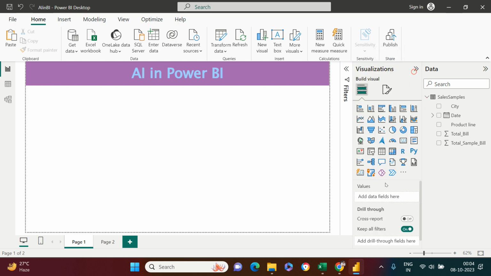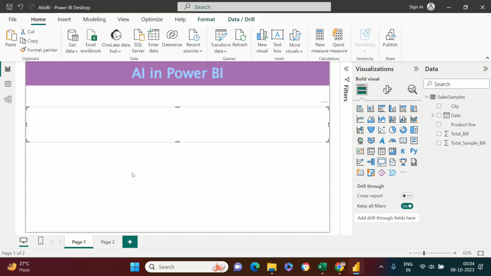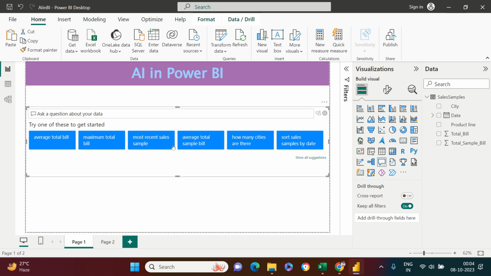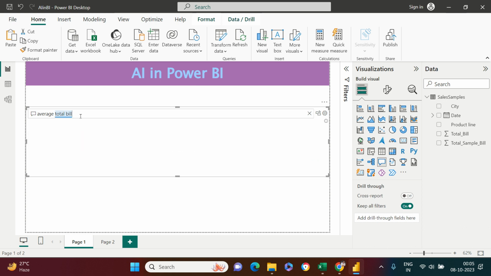In the visuals, what I need to choose, the first one which I'm going to show, is Q&A. Somewhere it is covered specifically as the Q&A section, but I still consider it under artificial intelligence. All right, so let's open this, and what we're going to see over here are some suggestions. For example, if you want to ask these questions, you can simply click it and you'll get the answer. For example, let's see average total bill. What is the average total bill? All right, let's see what exactly it shows.